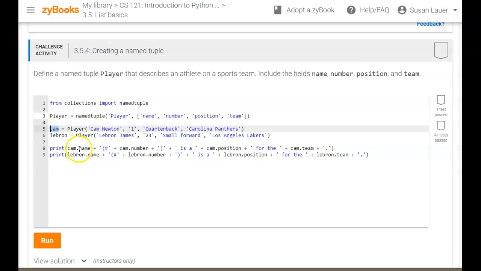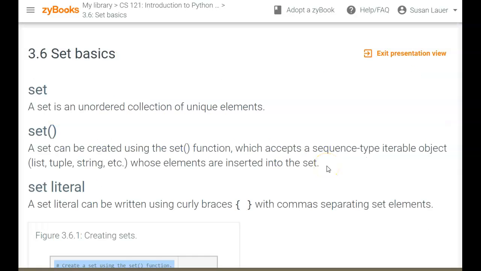Note down here you have cam.name. It's going to pull the name out of here, cam.number, cam.position, and cam.team. It looks like the method format that we had before. We're not using index numbers because this is a named tuple. So you can use this kind of format when you're trying to call particular values off of a list in a named tuple.